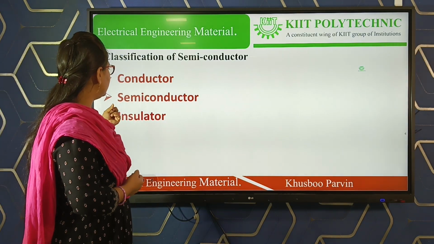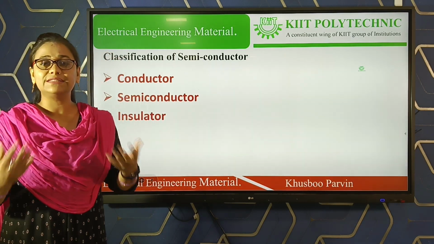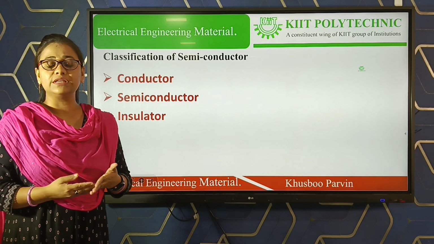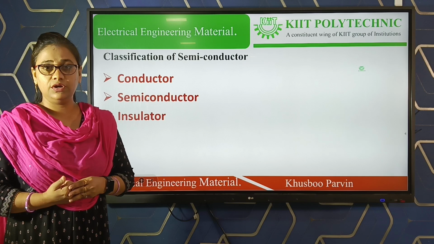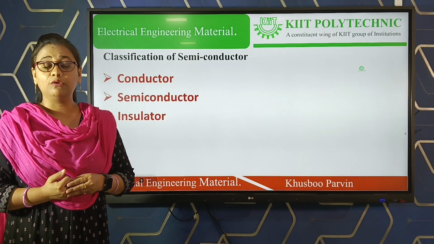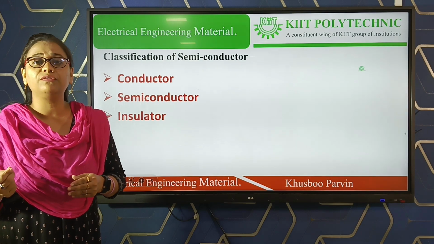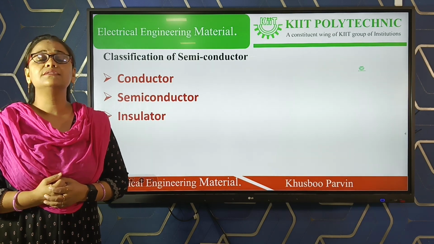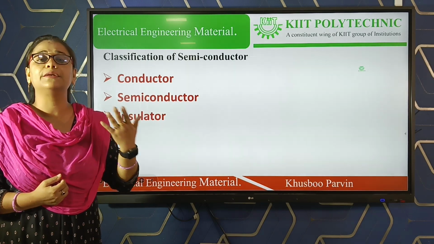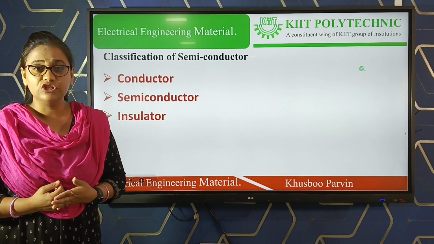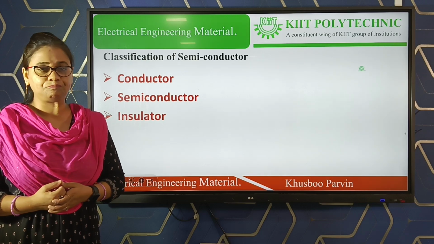Next one is the semiconductor. In case of a semiconductor, the valence electrons in the outermost orbit of an atom is equal to 4. That type of material whose valence electrons is equal to 4 at the outermost orbit of an atom is considered as a semiconductor material. Examples are silicon, germanium, titanium dioxide. These are examples of semiconductor material.